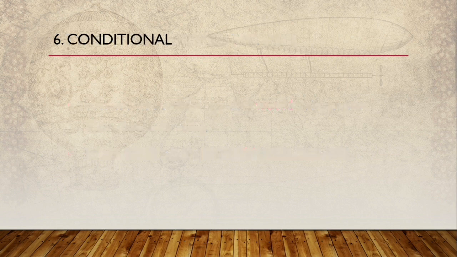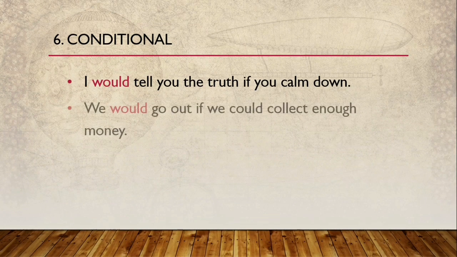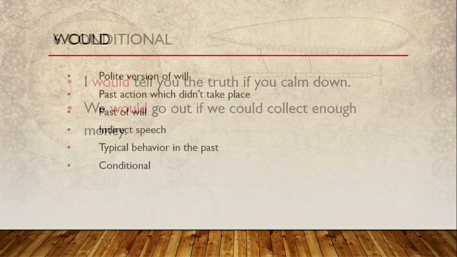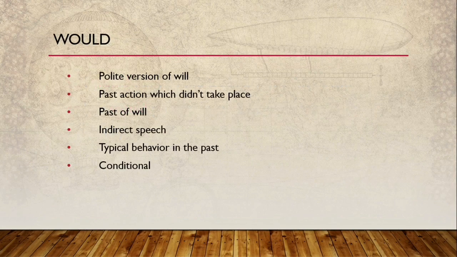Now number six is conditional. So let's see an example. I would tell you the truth if you calm down. We would go out if we could collect enough money. So if we could collect money, we would do this. We would go out if we could collect enough money. So these are the things we understood in would. The first one was the polite version of will, then past action which didn't take place, past of will, indirect speech, and typical behavior in the past.